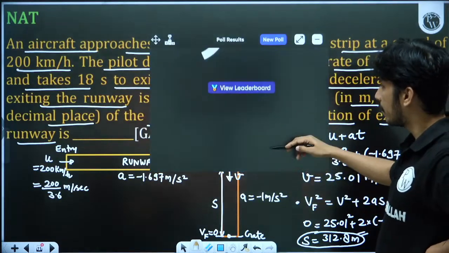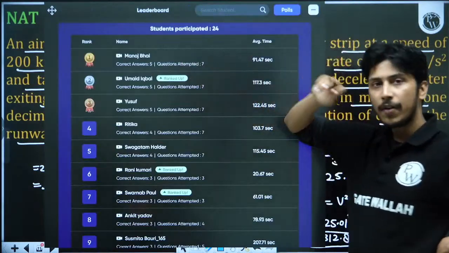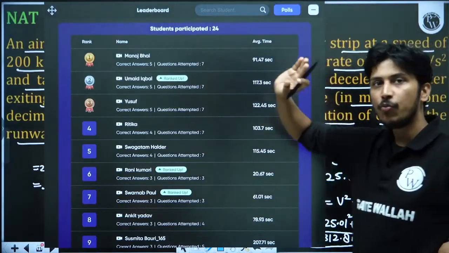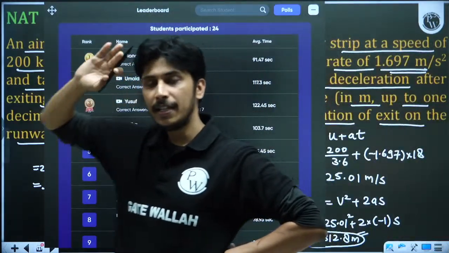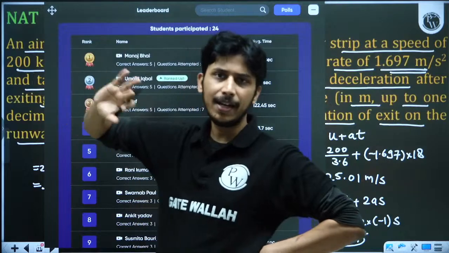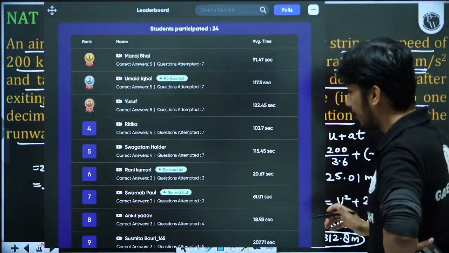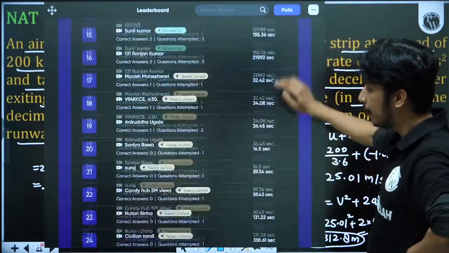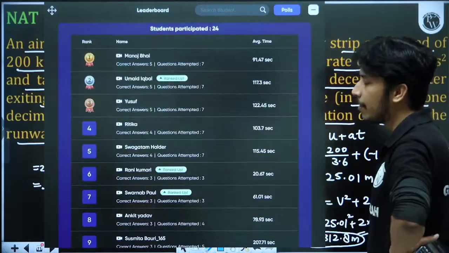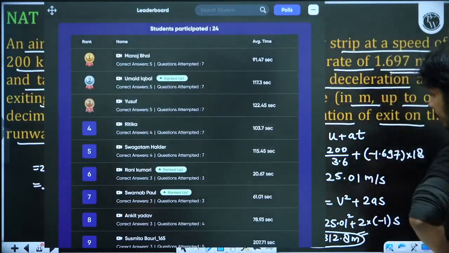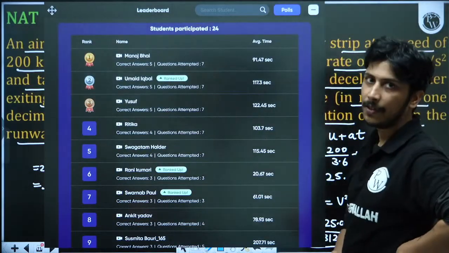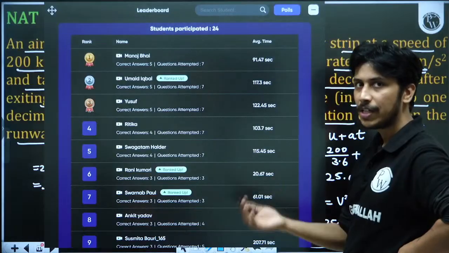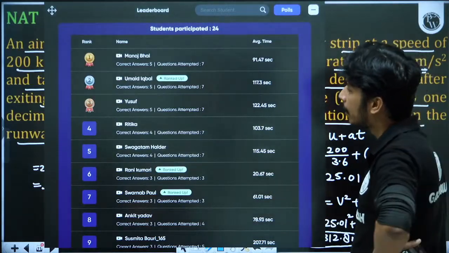So only 50% have given the very correct answer. If you have given 313, no issue. If you have given 312.7, no issue. Anything like 312.9, no issue. Your answer is correct, because we can give only one answer here. We don't have an option for a range. So those who have given 312.8 are correct. If you have given 312.9, 312.6, 312.7, 312.5, anything is correct.